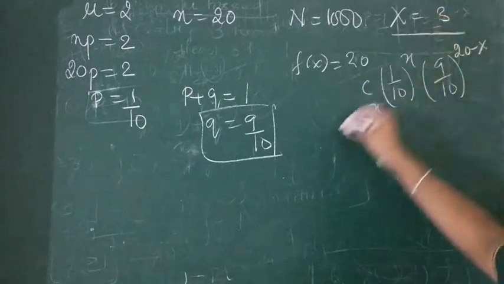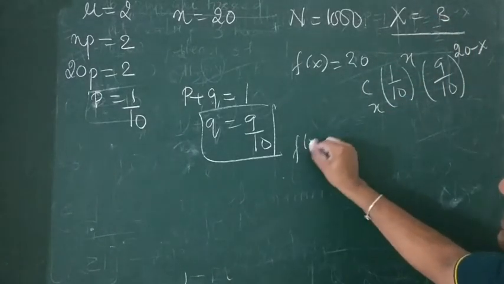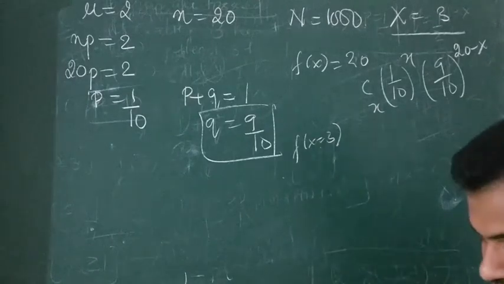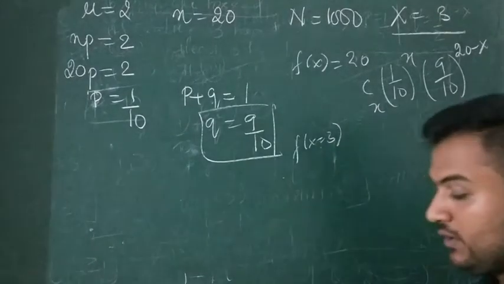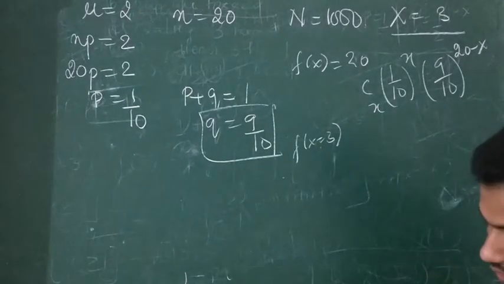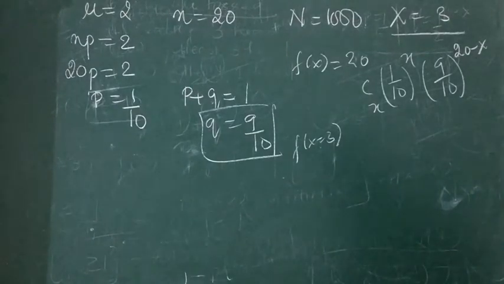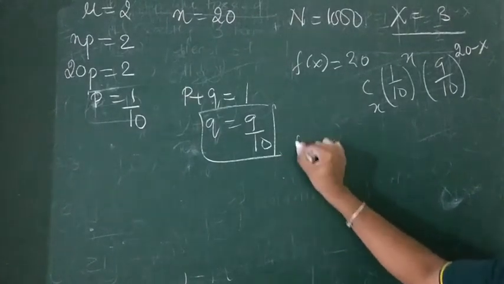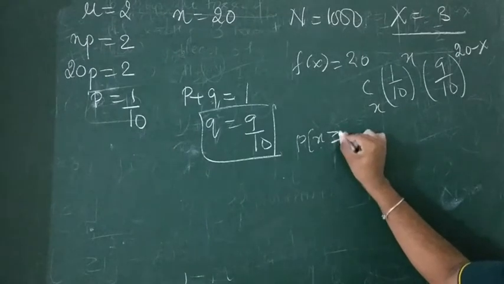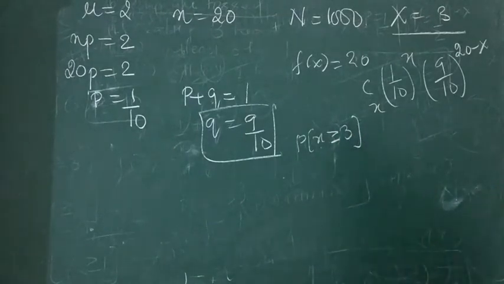Now what is it asking? x equals 3. At least 3, it is asking. So it is asking P of x greater than or equal to 3.